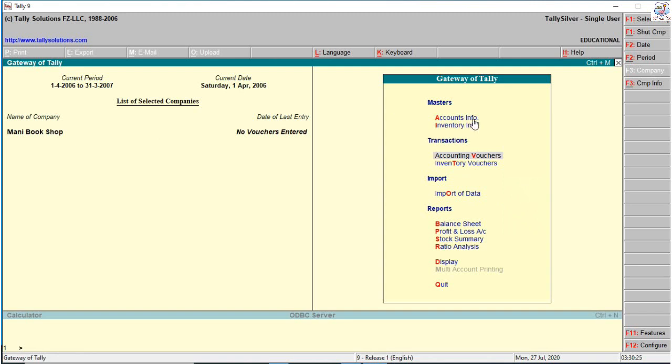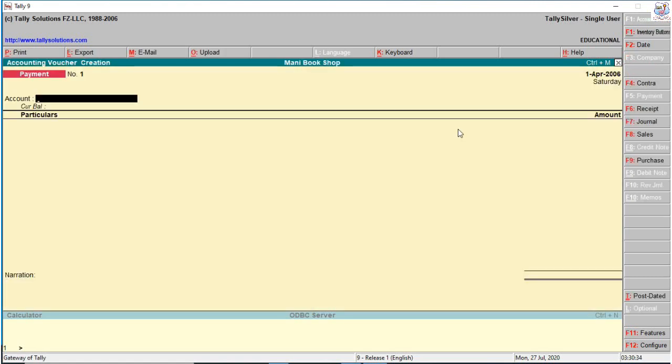These are called hotkeys. Press A, account info automatically opens. Press I, inventory info. For transactions, press B, and accounting vouchers open. In these accounting vouchers, the payment voucher is not visible in the debit credit format; it opens in the single entry format. So press F12 for accounting voucher configuration.